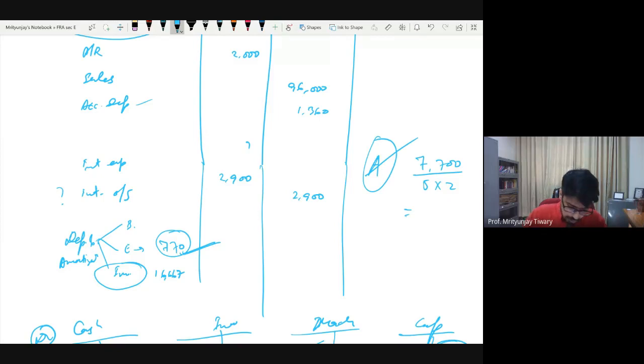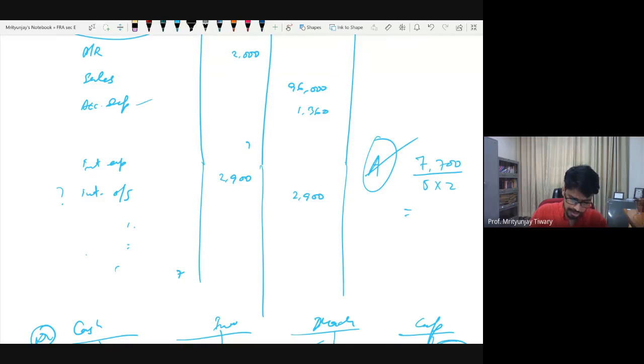So this one will go into accumulated depreciation. Now a little bit more of complication in your life, or rather, let me keep things separate, not a problem. Because I will be introducing 2-3 complications, so I will keep all these things separate. So accumulated depreciation on equipment is 770, and depreciation expense is 770. Okay, so equipment depreciation done.